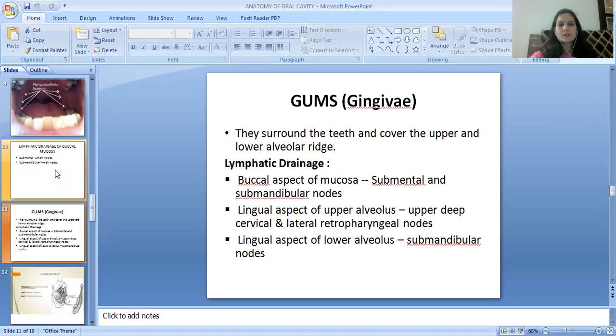Next, the gums, or gingivae. They surround the teeth and cover the upper and lower alveolar ridge. Lymphatic drainage: the buccal aspect of mucosa drains into the submental and submandibular nodes. The lingual aspect of the upper alveolus drains into the upper deep cervical and lateral retropharyngeal nodes. The lingual aspect of the lower alveolus drains into the submandibular nodes.